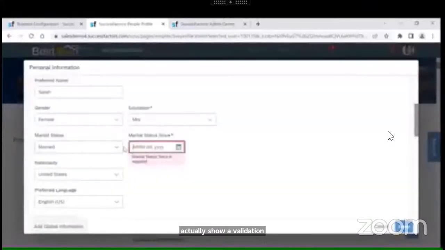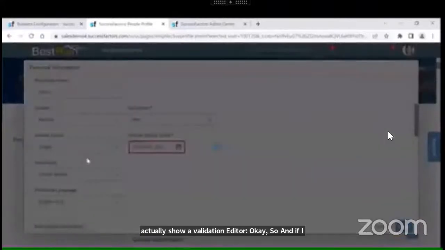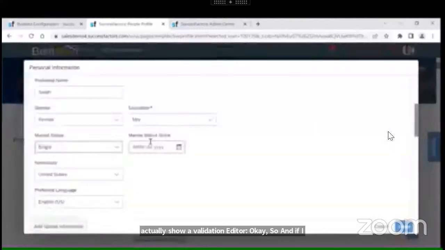And if I choose any other status, maybe single, it should not be mandatory. It depends on the customer requirements. Maybe one customer would say, if I choose single, this field itself should not be there, and we should hide that field. That is also possible. It depends on the business requirement, and we can configure this via a business rule.